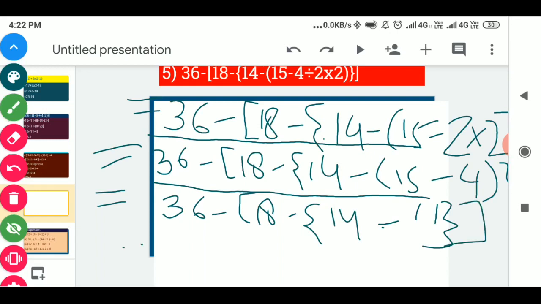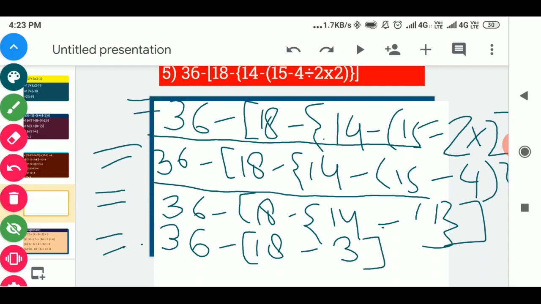Next step, 36 minus 18 minus curly bracket 14 minus 11. So after small bracket we will solve the curly bracket. In this curly bracket 14 minus 11 is given, so we will solve 14 minus 11. The answer will come 36 minus big bracket 18 minus, when you subtract 14 minus 11, the answer will come 3, and we will remove the curly bracket, only big bracket left.